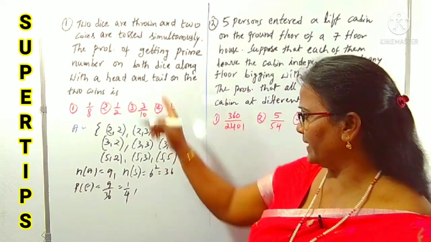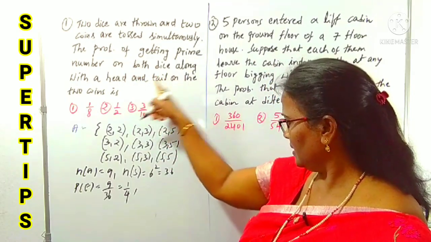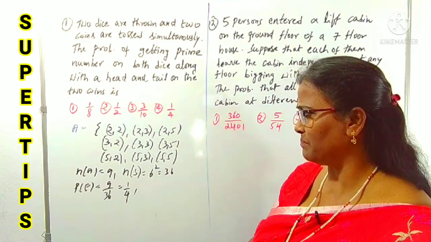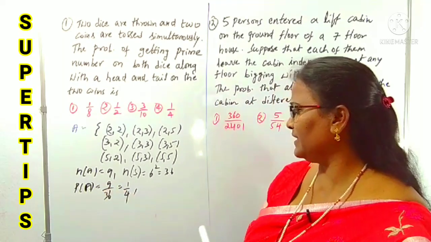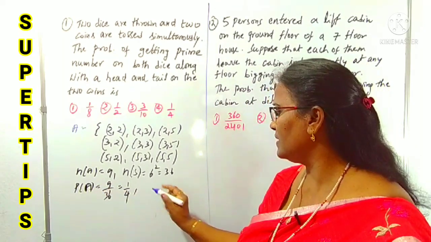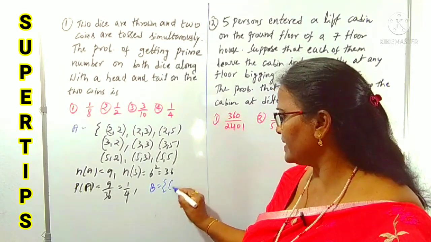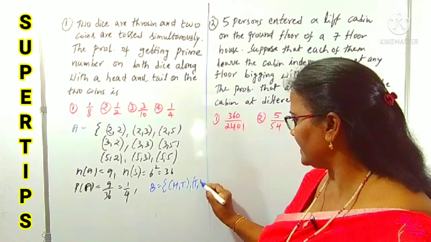Now we can come to the coin. So how many coins are tossed? 2 coins are tossed. What is given here? A head and tail on both the coins. So I am taking the set B. Instead of E, we can use the letter A. I am taking B. It indicates what? Both coins have head and tail. Like first coin is head, second coin is tail. Maybe first coin is tail, second coin is head.